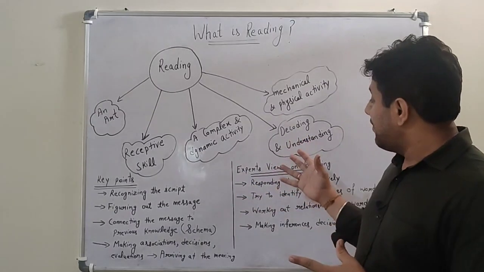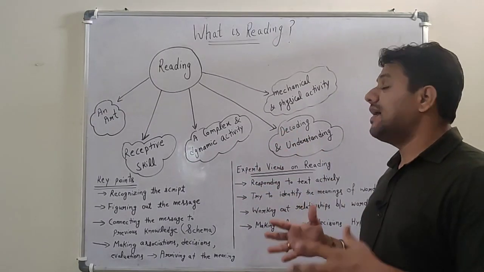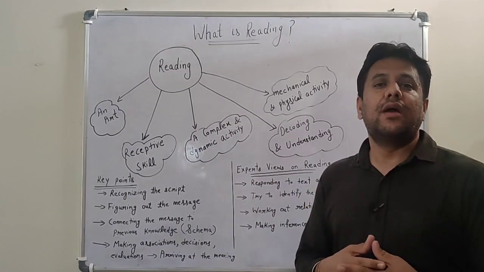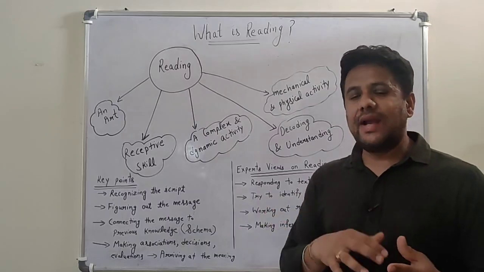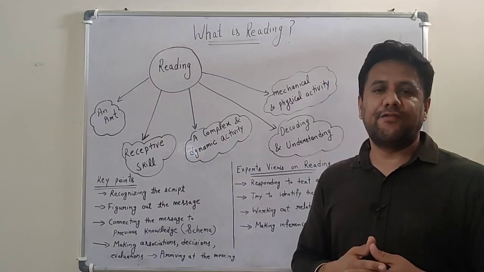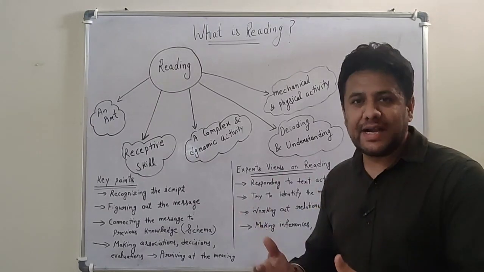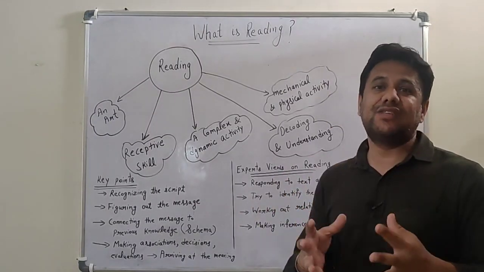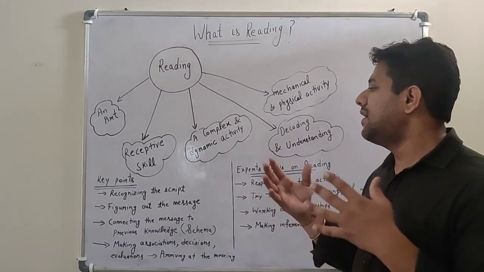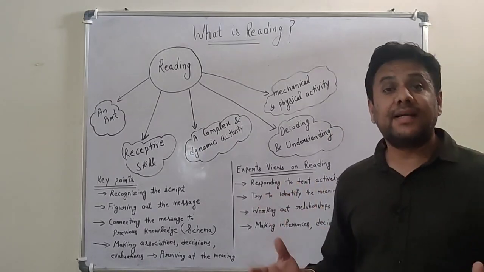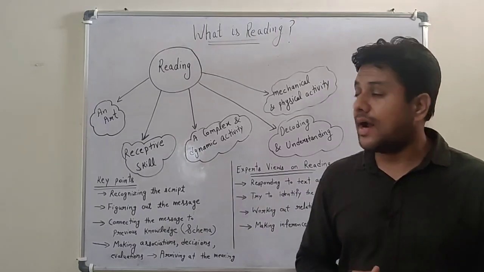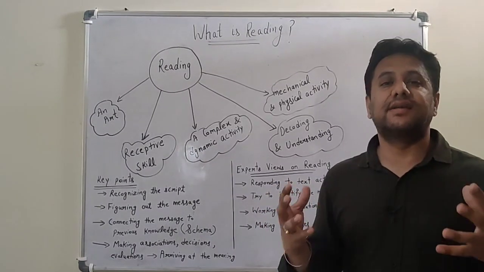On the next level, reading is decoding and understanding. We decode the meaning which is encoded by the writer. The writer encodes the meaning while writing something. Whenever a reader reads that information, the reader decodes that meaning and understands the essence of the particular message. So we can say that reading is an art, reading is a receptive skill, reading is a complex and dynamic activity, reading is a mechanical and physical activity, reading is decoding and understanding.